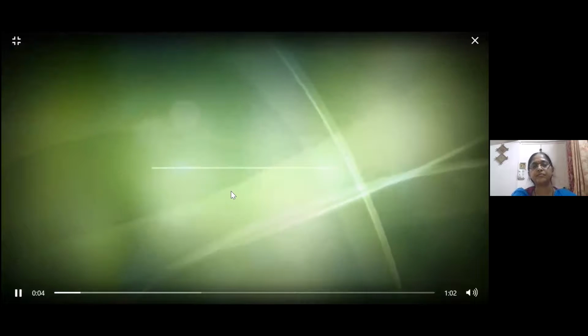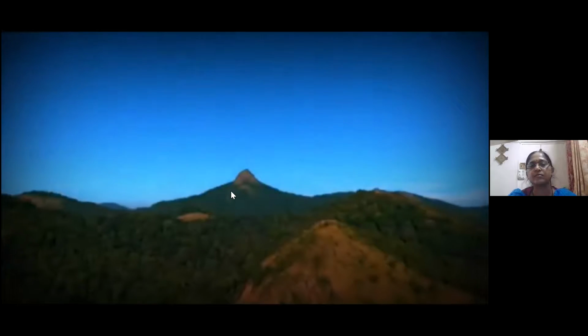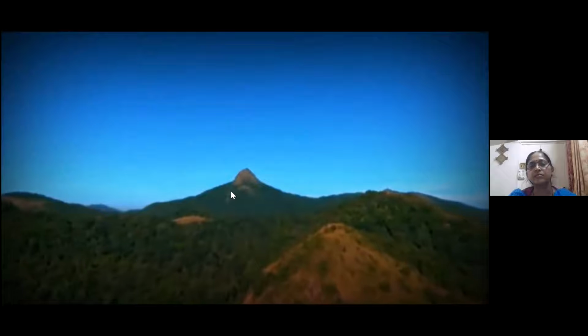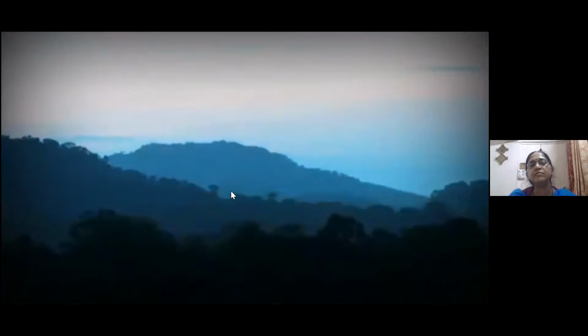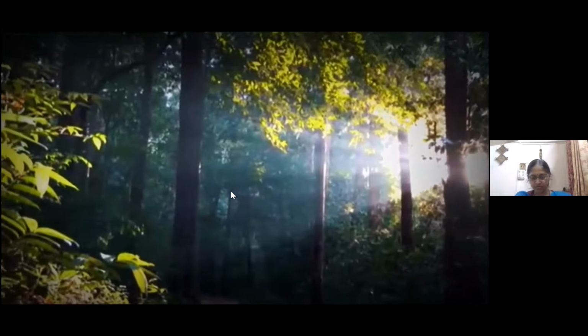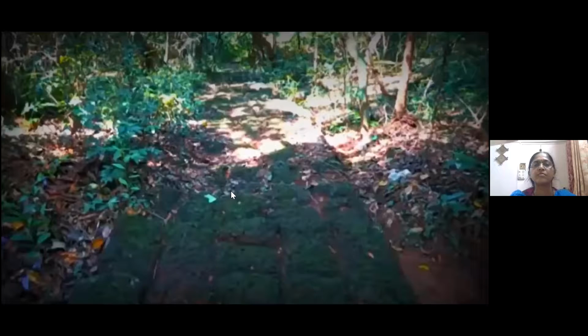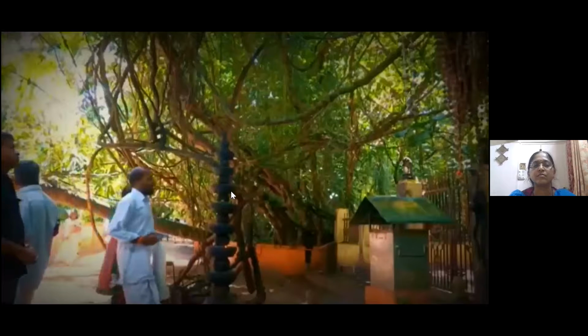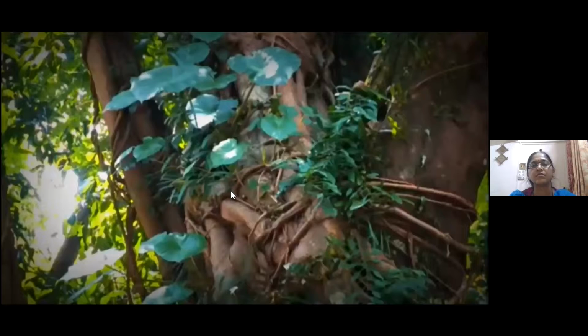Devrai, Sacred Grove. The word Devrai is composed of Dev meaning God and Rai meaning forest. Devrai can range in the size from a cluster of trees to hundreds of hectares. देवाच्या नावाने राखलेले आणि पवित्र समजले जाणारे वन म्हणजे अर्थातच देवराई.